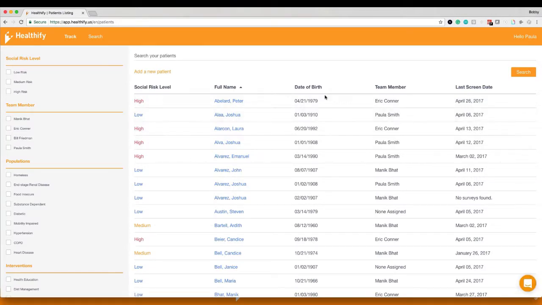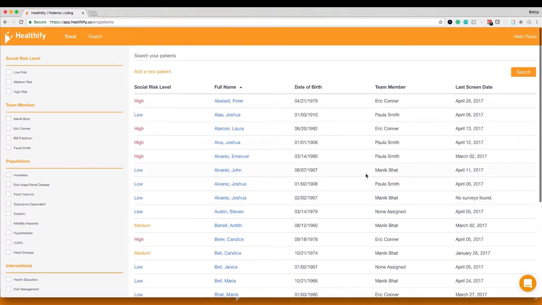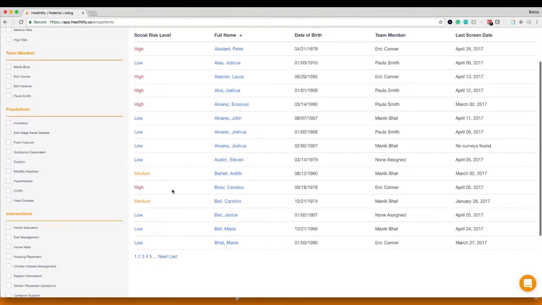So immediately, right here in the center, we're always going to have our population view. I do like pointing this out, this is all fake information. None of this is actual PHI or PII, so don't think you're actually looking at anyone's real information. These are some fictitious characters we have. But we've imagined this is your population in here. These are the folks you're working with every single day.